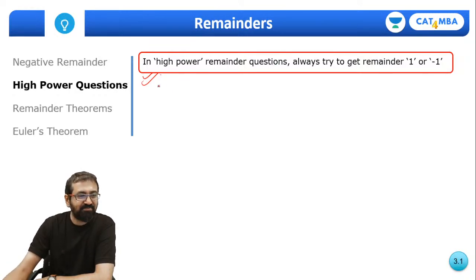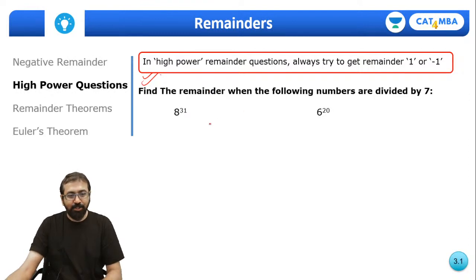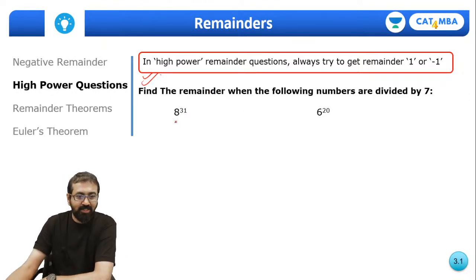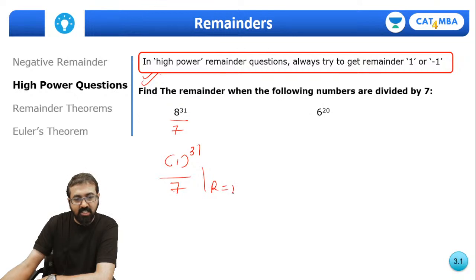So guys, this is the concept that we need to use. So let's apply it. Here, 8 raised to 31 divided by 7. So what is 8 divided by 7? Remainder is 1. So now my question is 1 raised to 31 divided by 7. Answer will be 1.